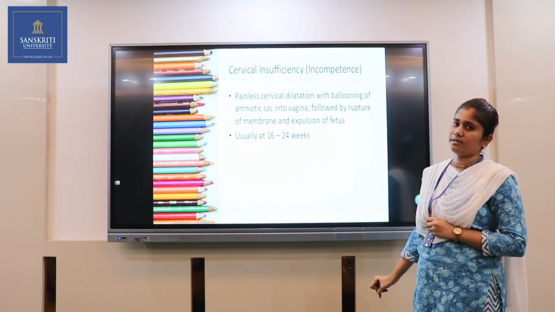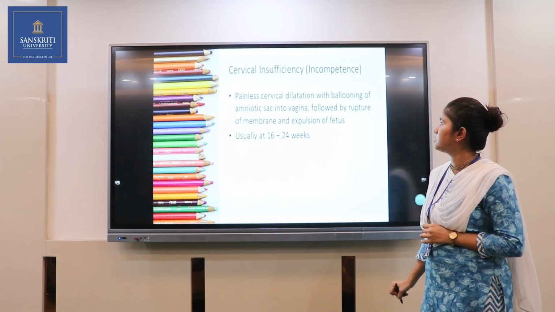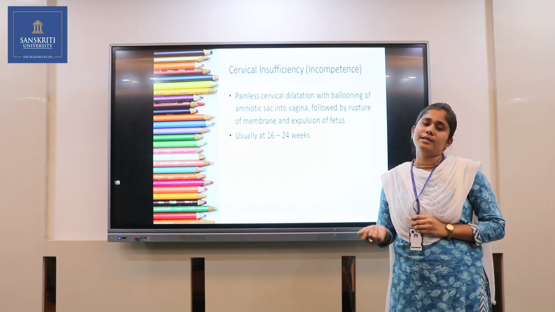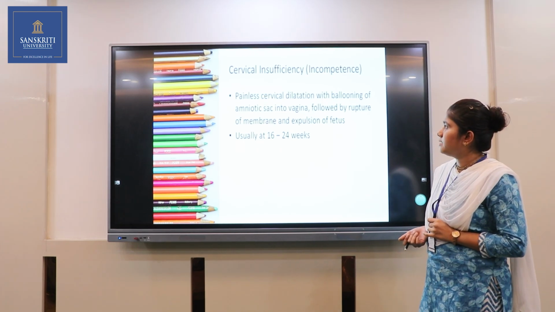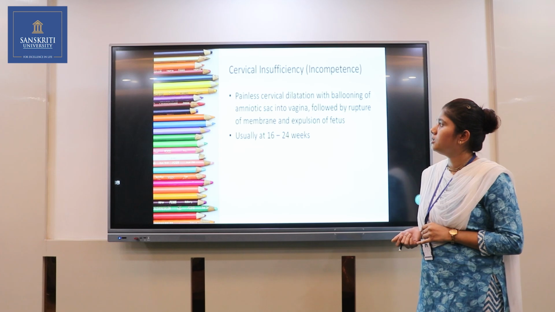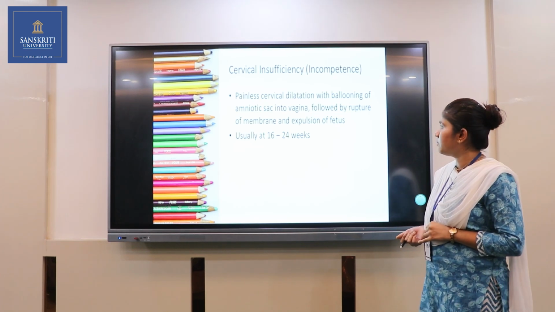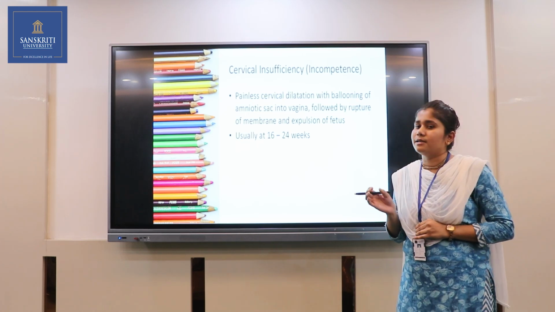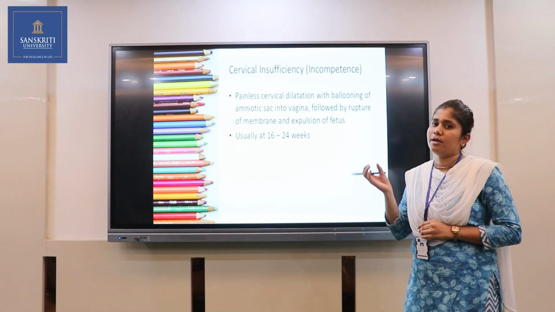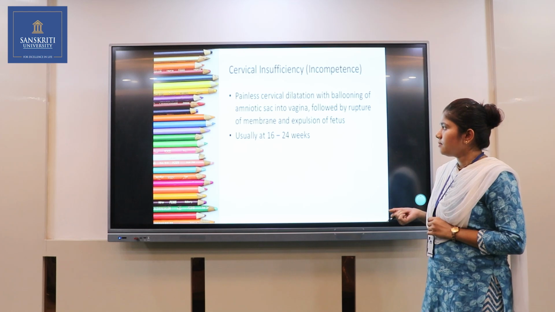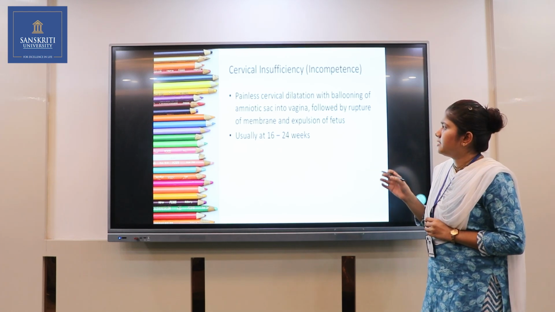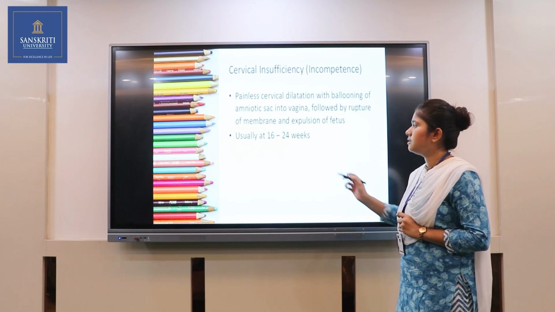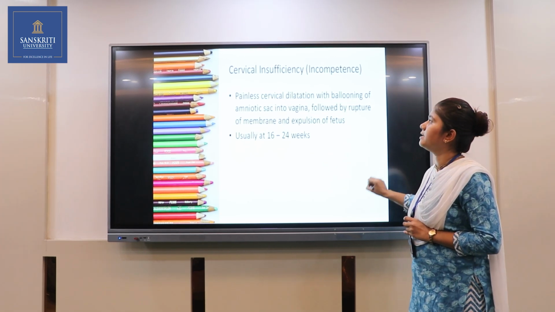Next cause is cervical insufficiency or incompetence. Cervical incompetence means abnormal dilatation of the cervix, painless cervical dilatation with ballooning of the amniotic sac into the vagina, followed by rupture of the membrane or expulsion of the fetus. If the cervix is dilated, the amniotic membranes come outside, so a balloon is created, or rupture of membrane also occurs in this case. And usually this occurs at 16 to 24 weeks.